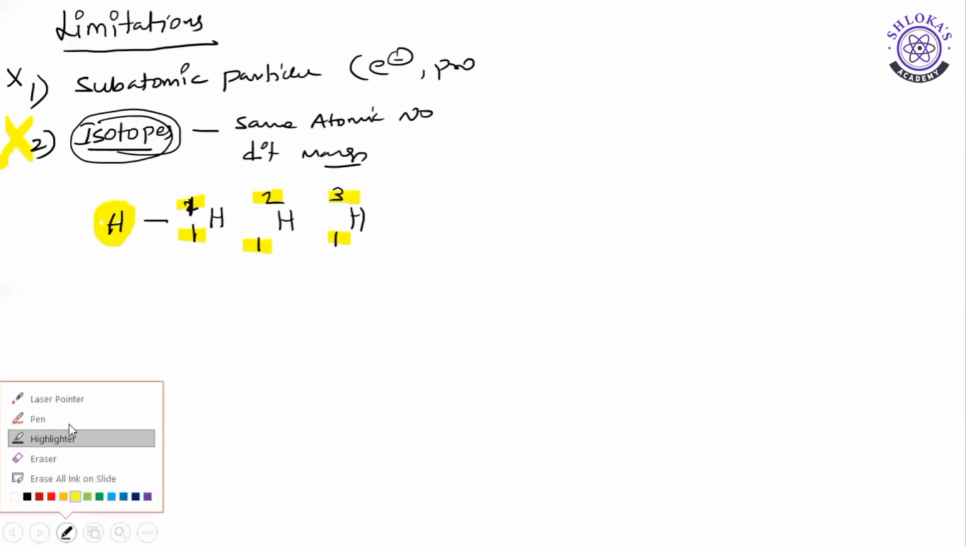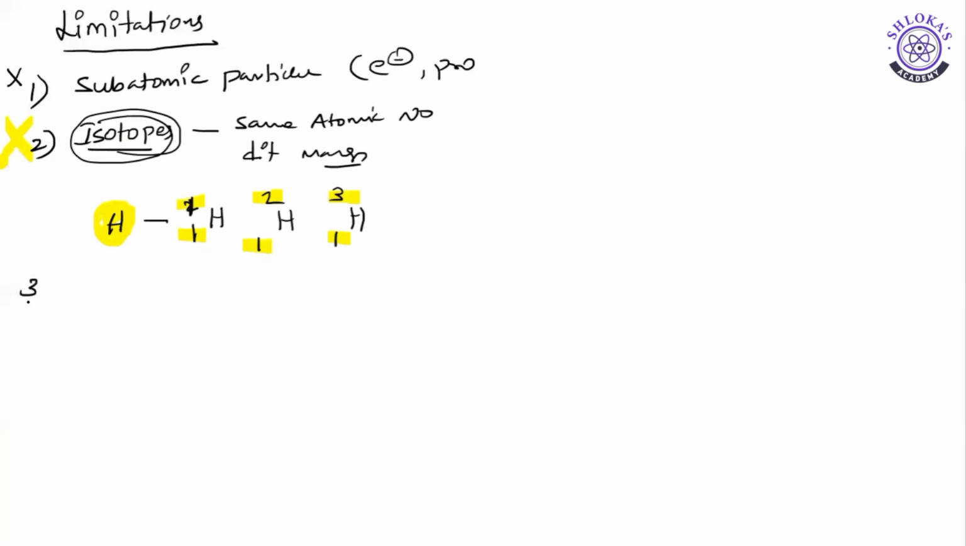This was the second point. And what was the third point given by Dalton? Atoms of different elements should possess different properties, meaning they may have different mass and different size. But after the discovery of isobars, isobars means same mass number but different atomic number.